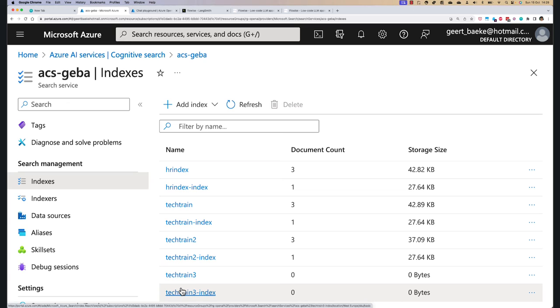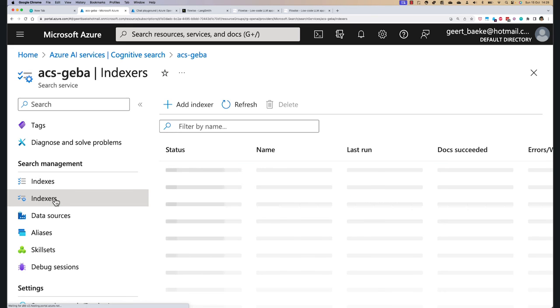I can already explain to you what's going on under the hood, because actually two indexes will be created. One index, which is called the name of your index -index, just contains your one document. In my case, there's only one document in the storage account. Now, that's your PDF, not broken up into smaller pieces. But the actual index we're going to use contains these splits. And in this case, from my rather short document, 3 splits were created. And this is going to be the actual index used for the retrieval part. Again, entirely built automatically by this wizard on a search resource.